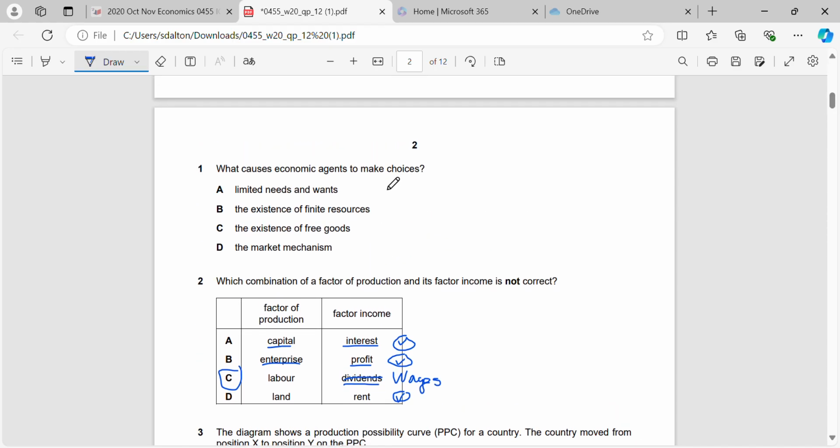Question 1. What causes economic agents to make choices? So it's the basic economic problem again. Go look at your QP11 video if you want those 5 little sentences we create for the economic problem. But it's limited resources that makes us have to make choices. Okay? Needs are limited for sure, but wants are not limited, they're unlimited. Free goods has nothing to do with the basic economic problem, and the market mechanism just reallocates resources in a market economy. Limited resources, unlimited wants, choice, scarcity, opportunity cost. That's the basic economic problem.